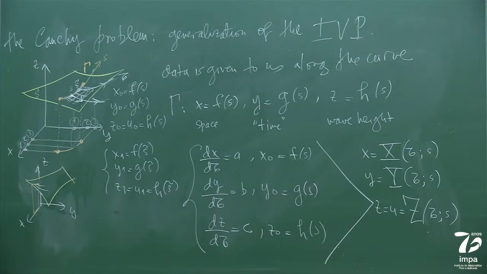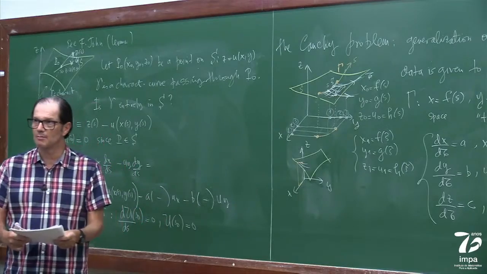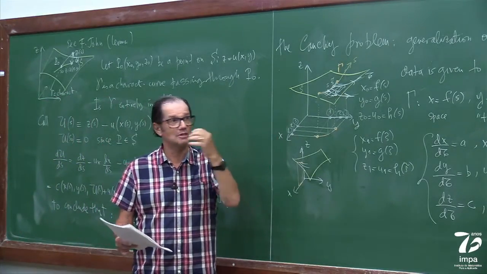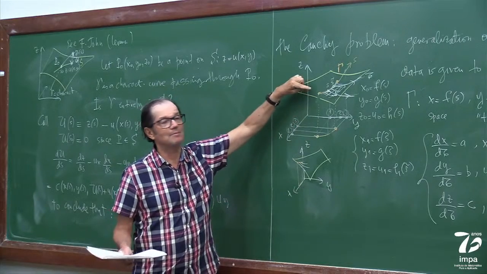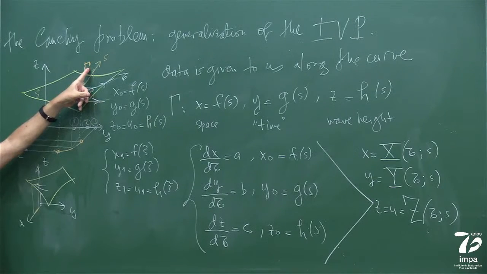So one thing you're going to see, I don't want to rush, maybe I want to stop at a good point to come back to next week, but one thing I can anticipate is that I am in trouble if you give me an initial curve, gamma, which is characteristic. Then I cannot solve the problem.